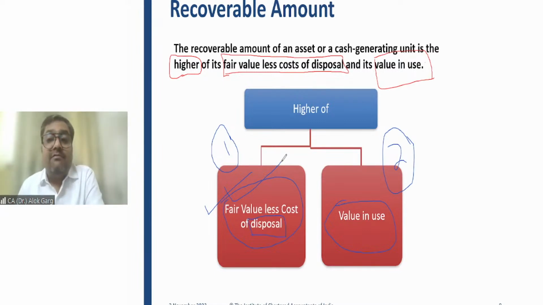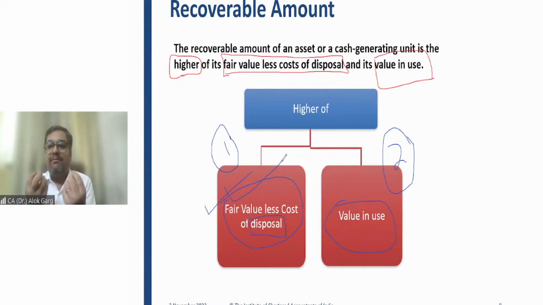And one of the conditions was also that in case of a finance lease, the present value of the lease rental is largely equal to the fair value of the leased asset, right? So friends, what is that present value of the lease rental? It is just like a value in use.